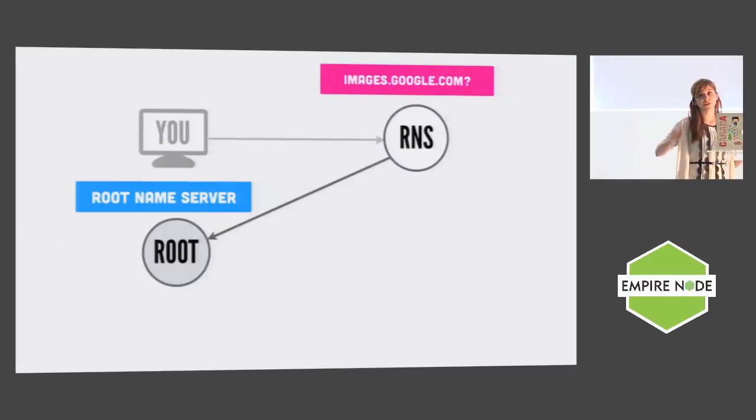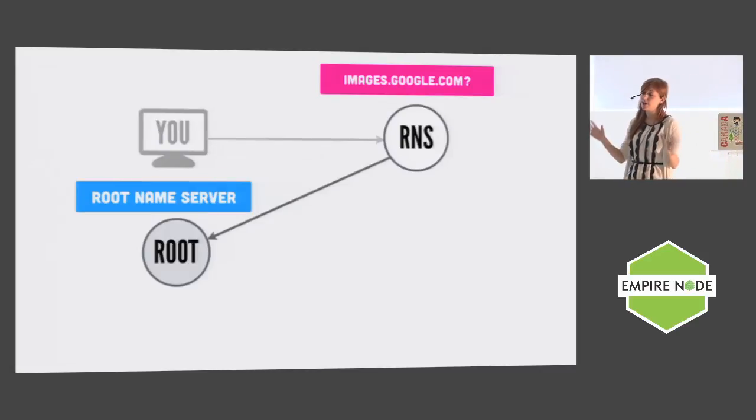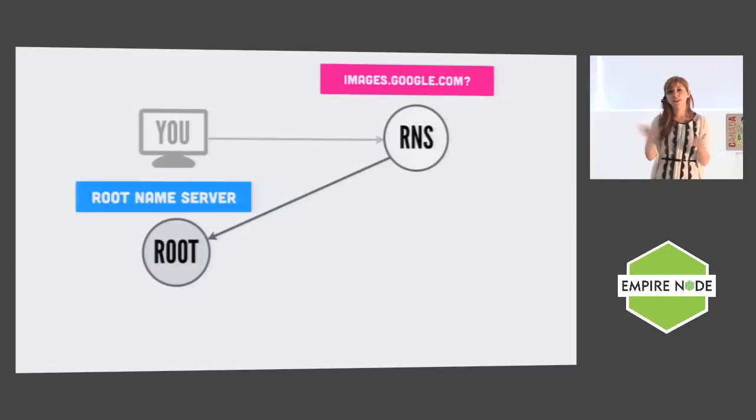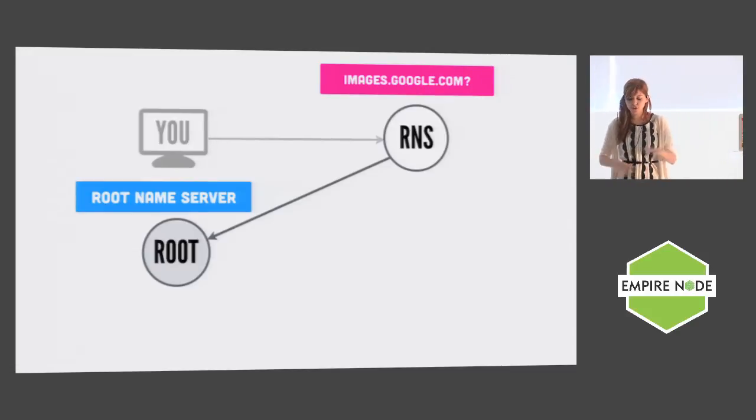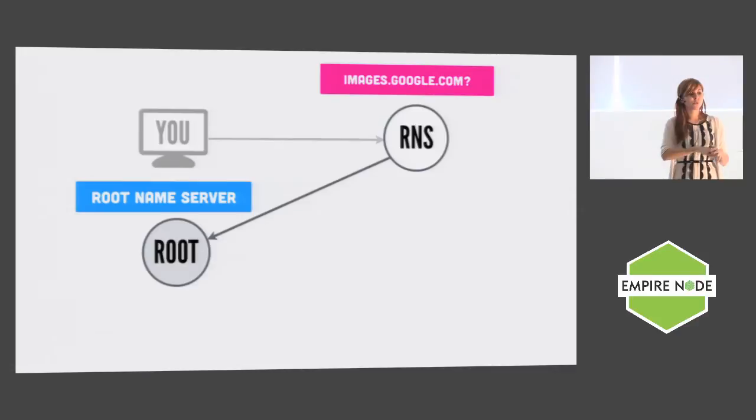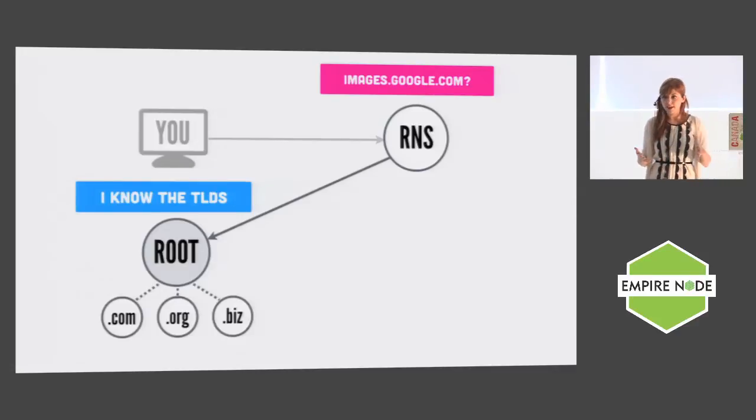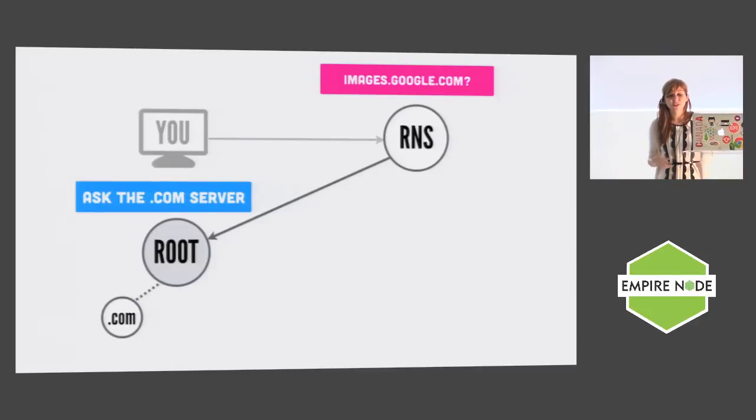So the first server they're going to talk to is something called a root name server. So the root name servers sort of live on top of the internet, and at every level, the DNS servers know about the things directly below them. So root name servers know about .com and .biz and things like that. So in this particular case, the root name server doesn't know anything about images.google.com, but sees that you're asking for a .com server, so it tells you to maybe have a conversation with the .com server. So it's going to give you the URL of that name server.